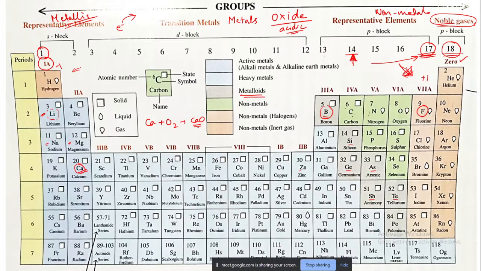If you take these non-metals, what kind of oxides will they form? They will form acidic oxides. Okay. And metalloids, you will have this in class 8 also. Metalloids are the ones that are able to show both the reactions. They will react with both acid and base. So overall what we are seeing is the transition from metallic to non-metallic. When you go from group 1 to group 18, initially they show metallic character and they go towards non-metal character. Any doubts? We will move on to the next section.